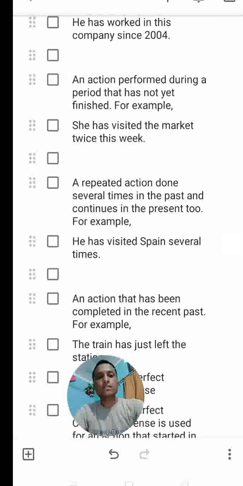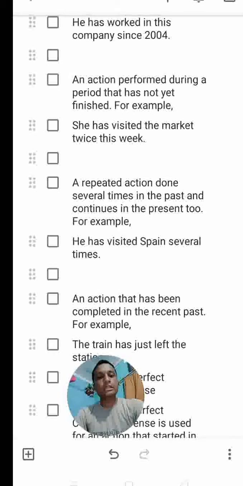Present perfect tense also tells us of a repeated action done several times in the past that continues in the present too. Okay, for example, he has visited Spain several times. Earlier, he used to visit Spain, and still he is visiting the same country, Spain.